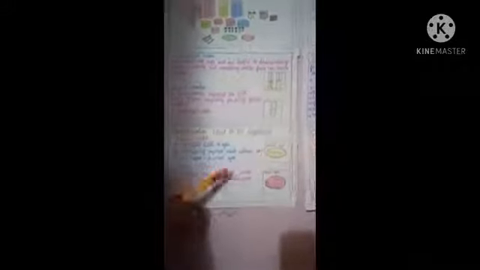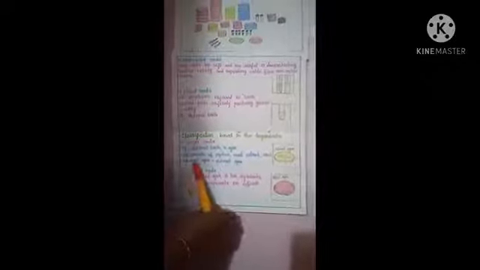Nutrient broth consists of peptone, meat extract, and NaCl. How is nutrient agar prepared? In nutrient broth, 2% agar is added, then we get nutrient agar. See, this is the diagram of nutrient agar.